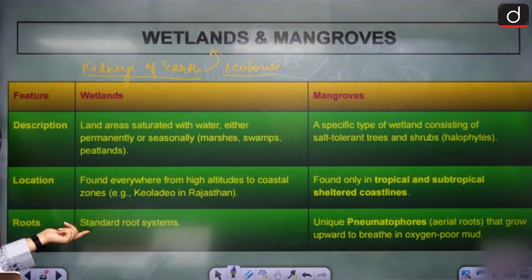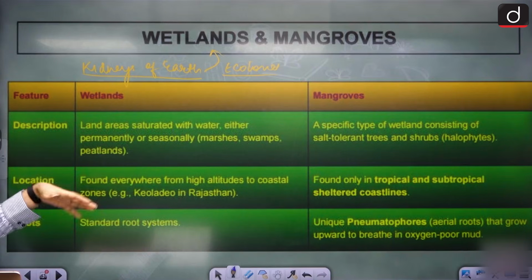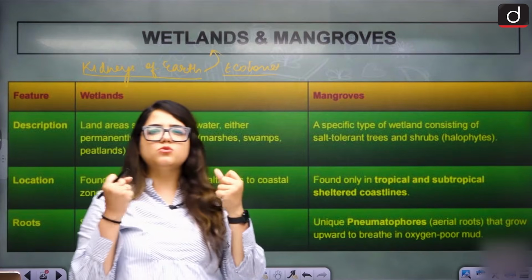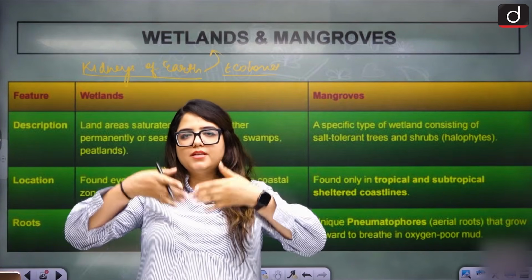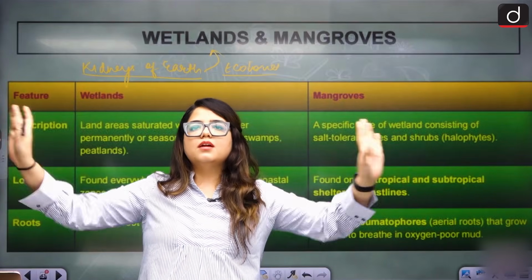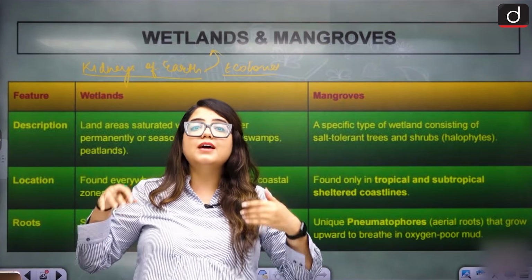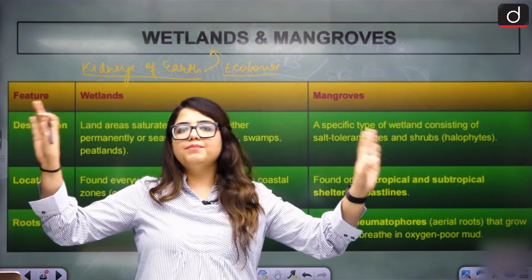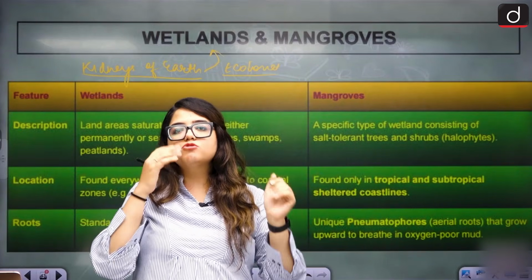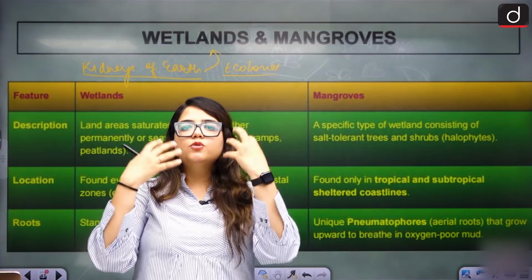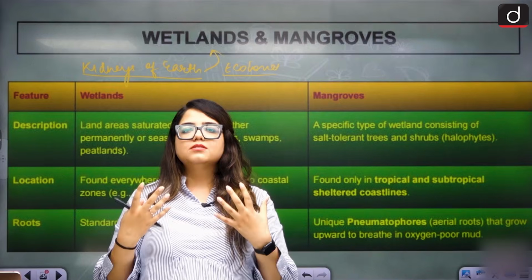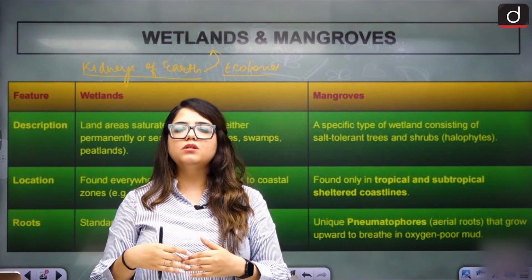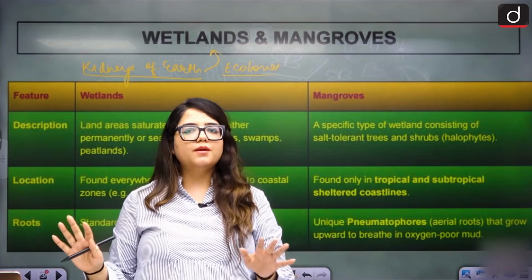Root, standard root system in the wetlands, and the mangroves we have unique pneumatophores. Pneumatophores are aerial roots. They are bouncing in the air. How do they happen? Because the water is so dense, so salty, what they do is they dive in, then they come out like this. They come out like this to breathe. The roots extend outside in the air. They're jumping in the air because they want access to the air, pure air, to get some oxygen. To get some breathing power, because down in the water there is no breathing capacity.